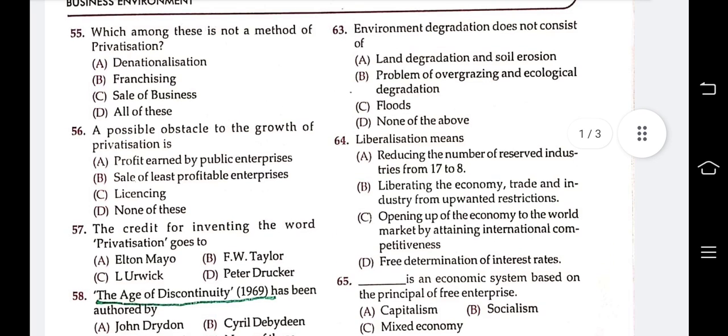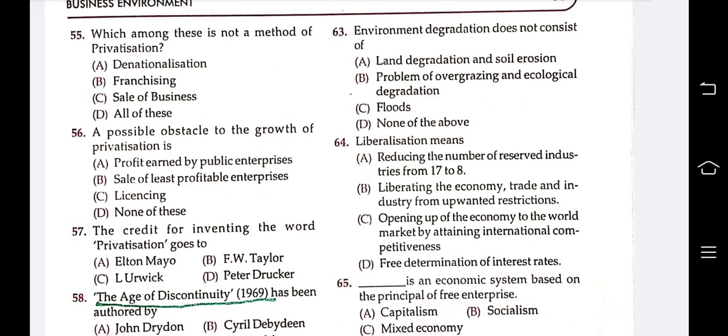The next question is 63. Environmental degradation does not consist of land degradation and soil erosion, problem of overgrazing and ecological degradation, floods, none of these. Answer is none. All are included in environmental degradation.